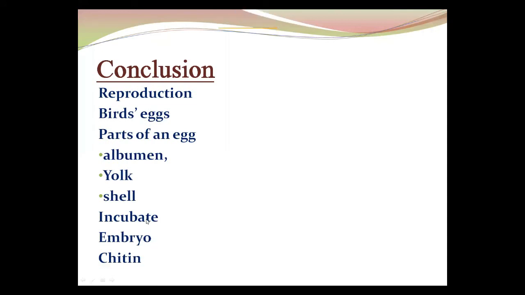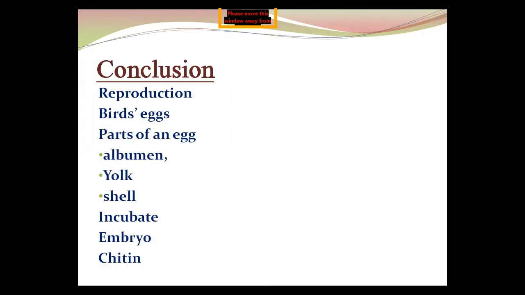Okay. And embryo. Now second last is embryo. What is embryo? Do you know about it? Growing animal, shabash. Growing animal inside an egg is called embryo. Very good. Now chitin.